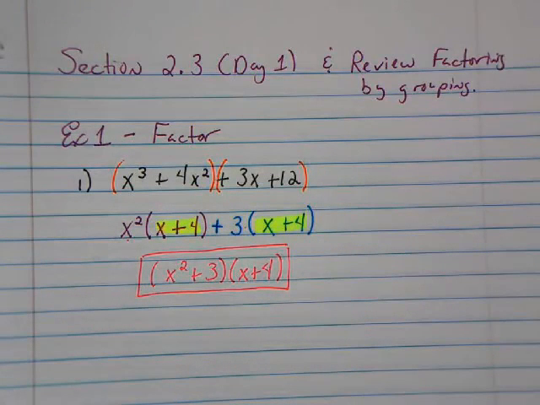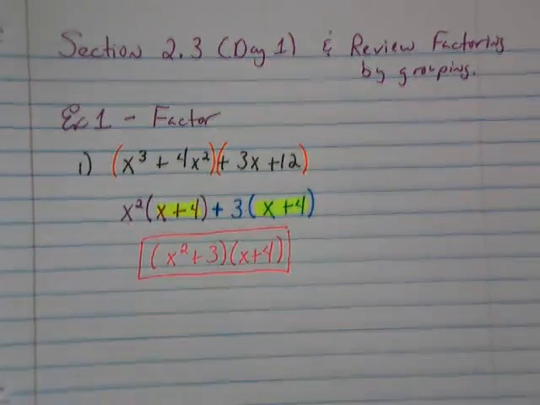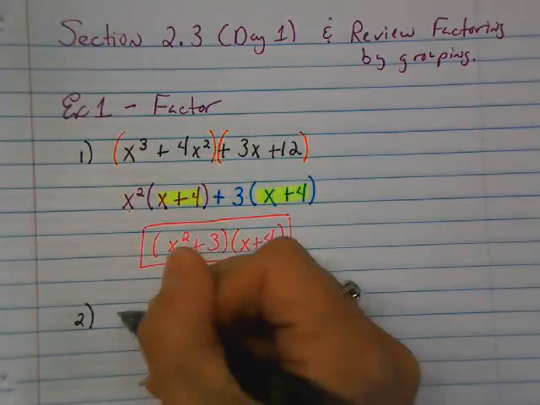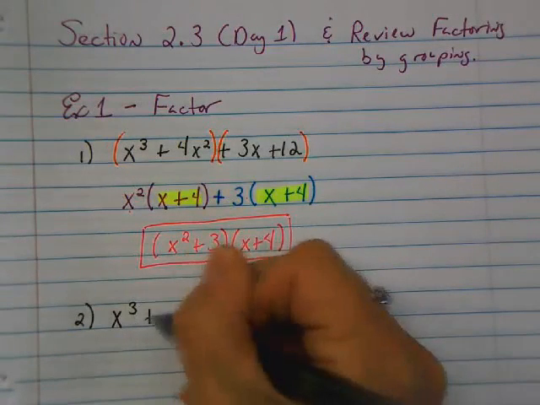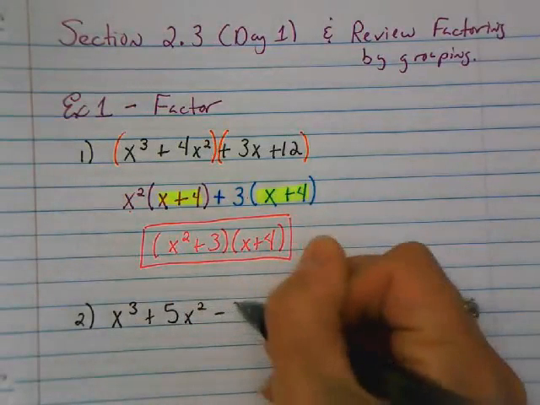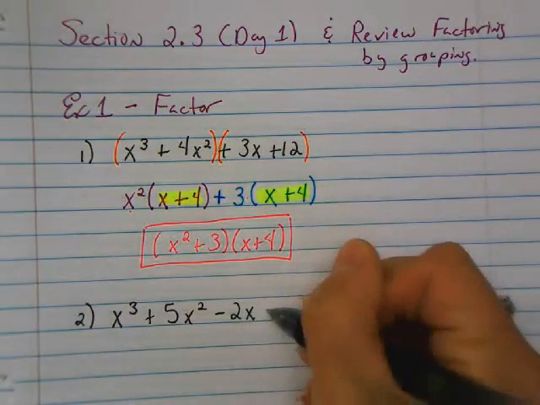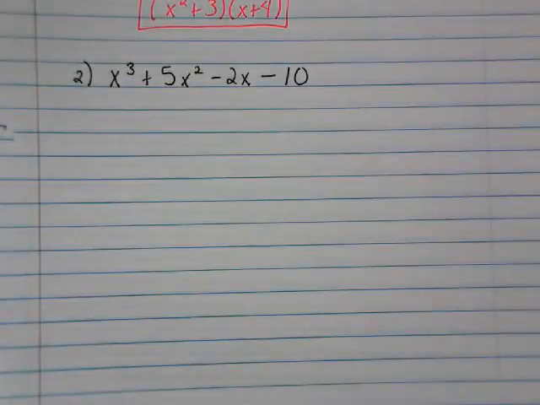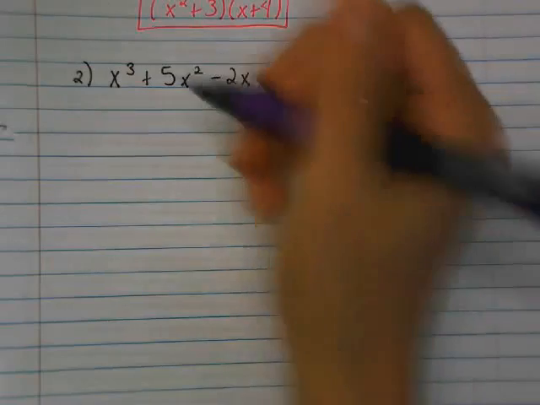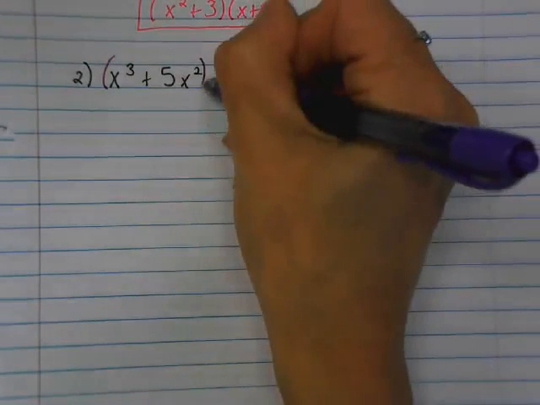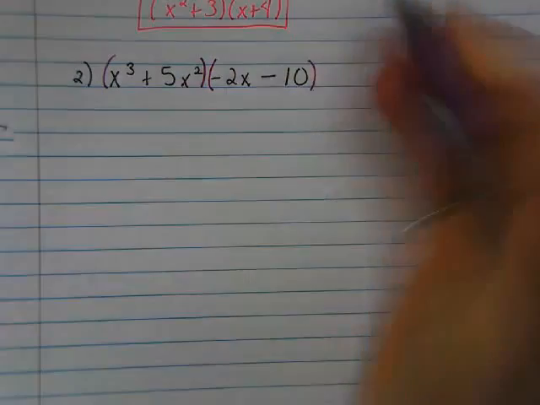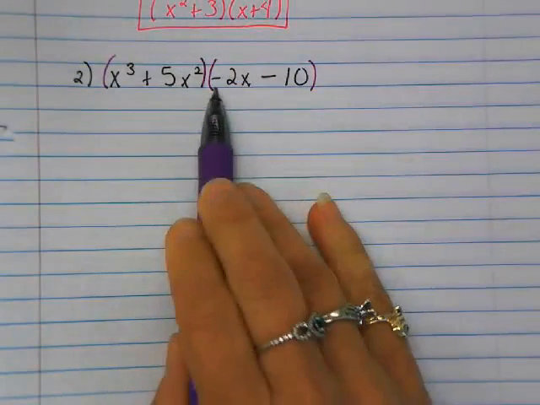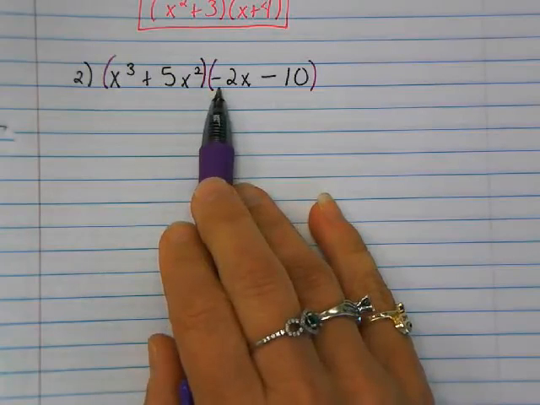Alright, let's try one more. What if I gave you x cubed plus 5x squared minus 10x, minus 2x minus 10. Alright, so step 1, let's group. So again, I'm going to try a binomial and a binomial. Notice again that I caught this negative in that second parenthesis.